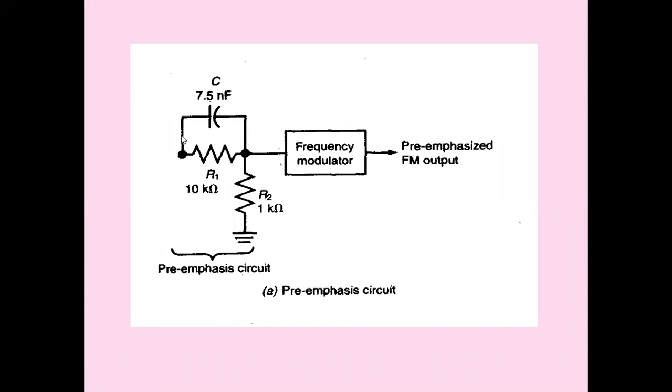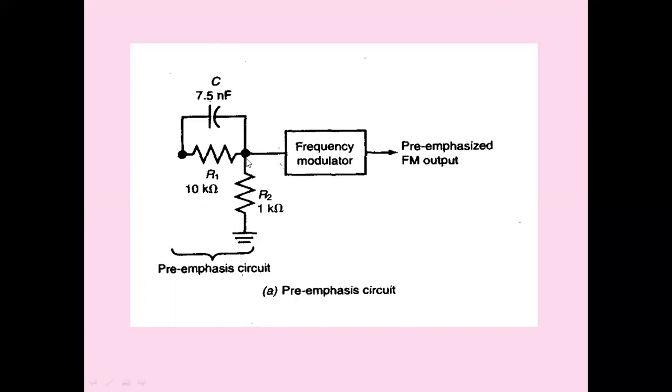So when the capacitive reactance decreases, more current is flowing through the resistor R2. When more current is flowing through the resistor R2, more voltage is developed across R2. So as the frequency of the message signal applied here increases, the capacitive reactance decreases, more current flows through the circuit, and more voltage is developed.